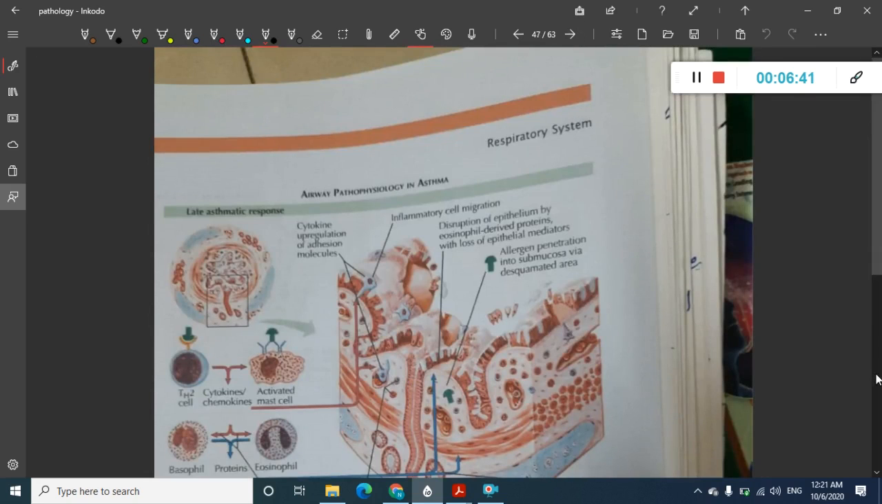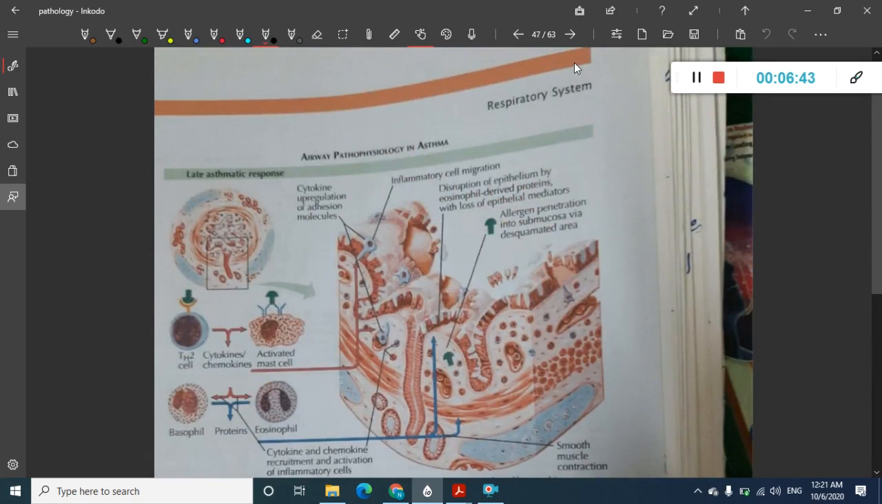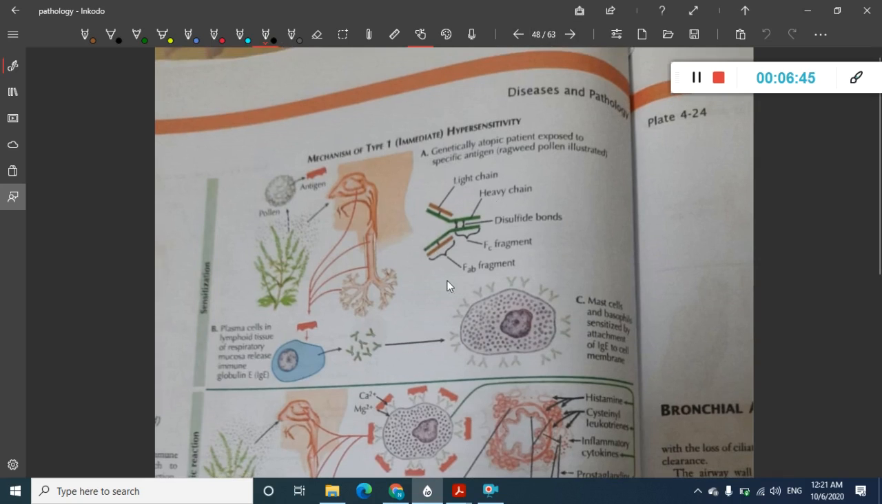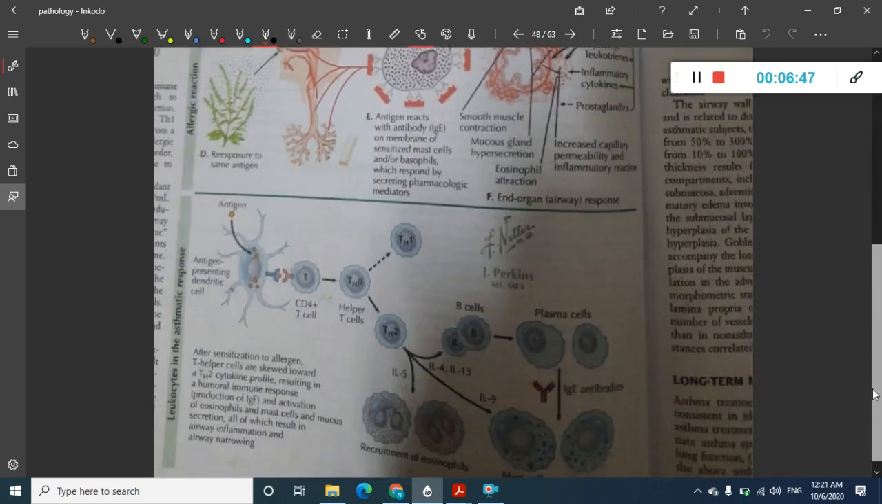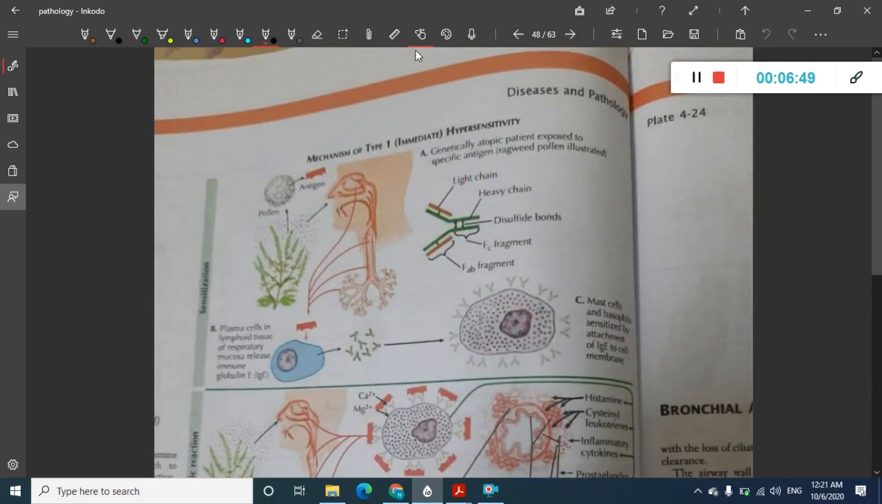First we will see the pathophysiology of asthma. Okay, this is the first one. So if you see, asthma is actually a type 1 or immediate hypersensitivity reaction. Here it is more common in atopic individuals.